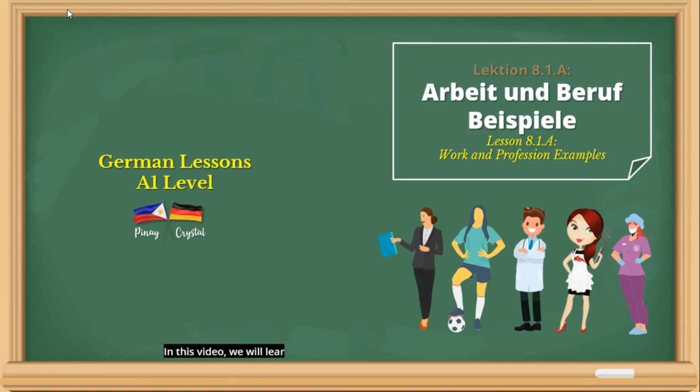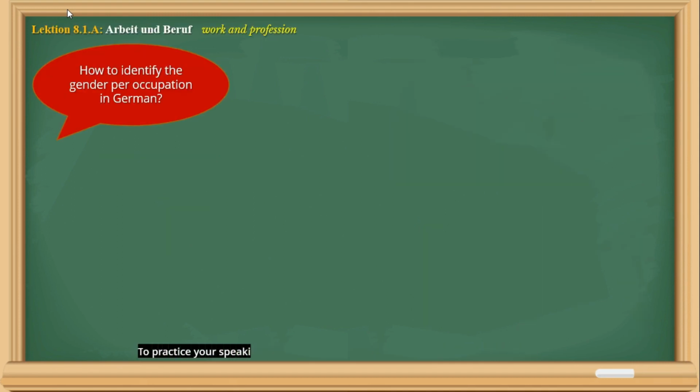In this video, we will learn how to identify the gender per occupation. Our lesson is about examples of work and profession. Arbeit und Beruf Beispiele. To practice your speaking part in German, you can repeat the words after me. Sprechenteil.